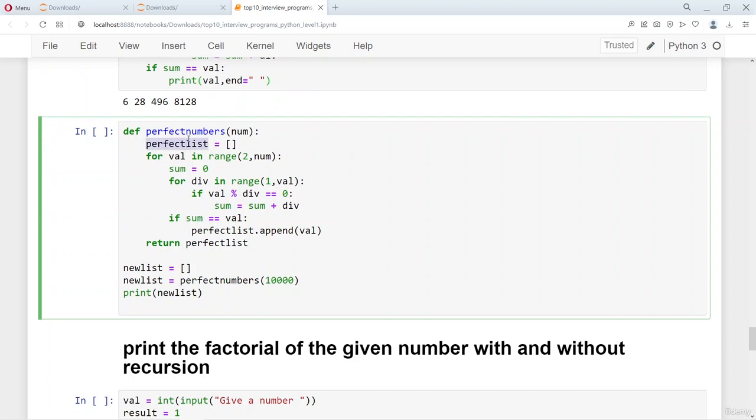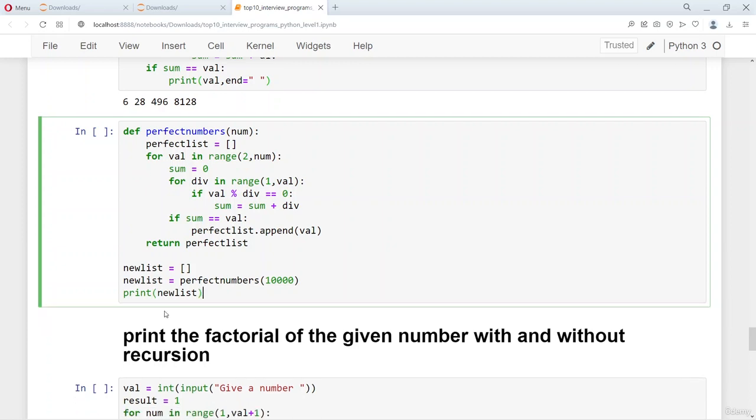So this is the list, and as the sum is equal to the val that was generated in the outer for loop, this would mean that we have a perfect number, and that is appended to the list. Finally, the complete perfect number list is returned to the new list variable here. So we call the perfect number function, and it is returned as a new list, and it is stored over here, right? So finally, the new list, which is containing the list of perfect numbers, is stored.